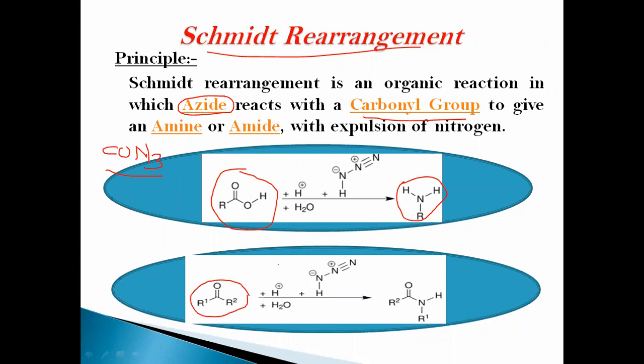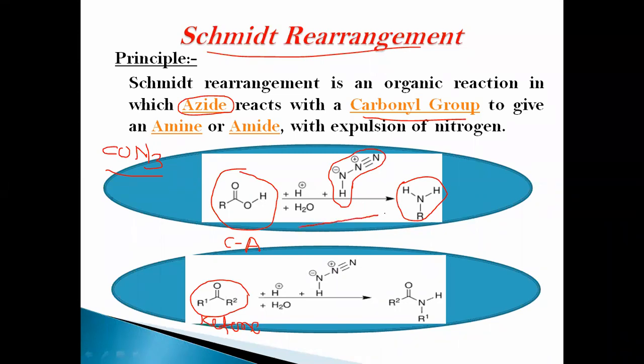When carboxylic acids or ketones react with hydrazoic acid, HN3, they give primary amines or amides, depending on the starting material.